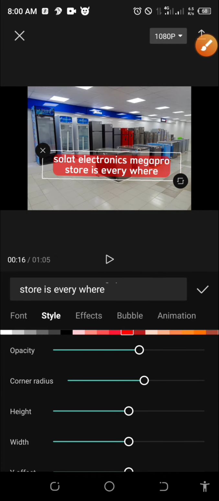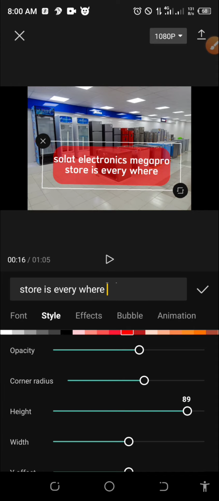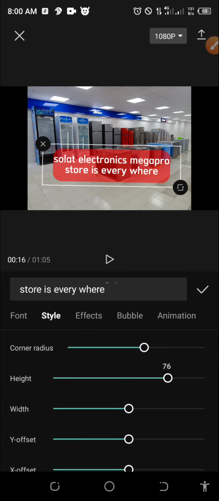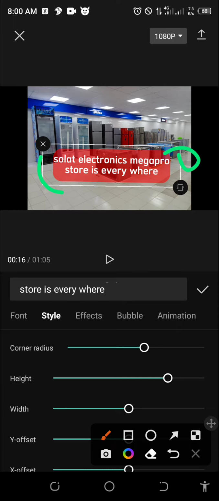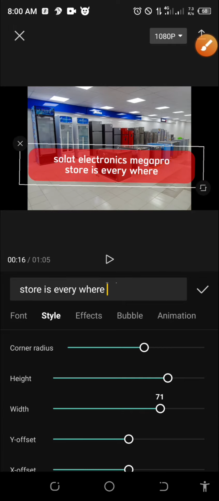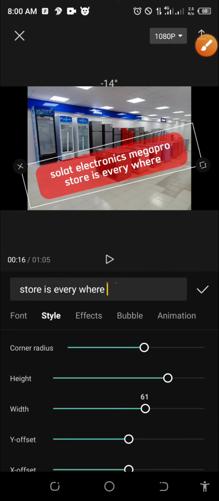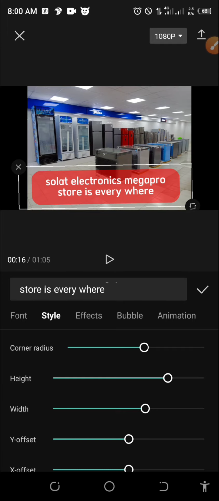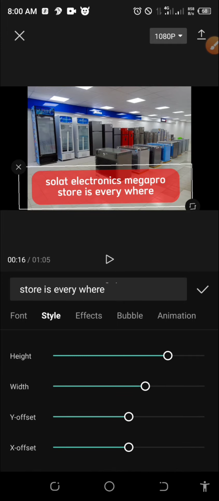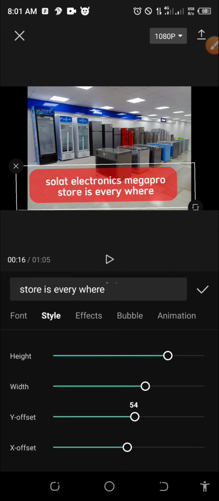Then the height of this red background, you can adjust it. Are you seeing it? The height is okay. Then the width, which is this side and this side. Let me click it so that you see. No need to talk. Are you seeing it? Yes, this is how it is. So you bring it here. So now also the offset. Are you seeing it? You play with this here. This is how you got that.